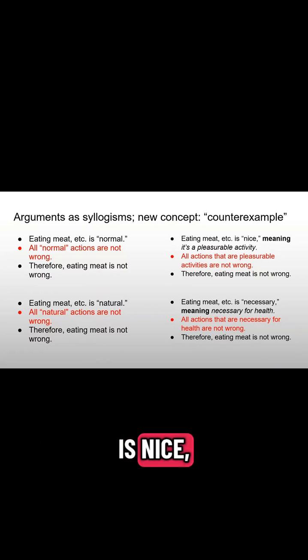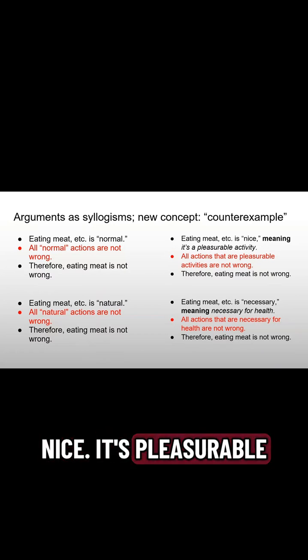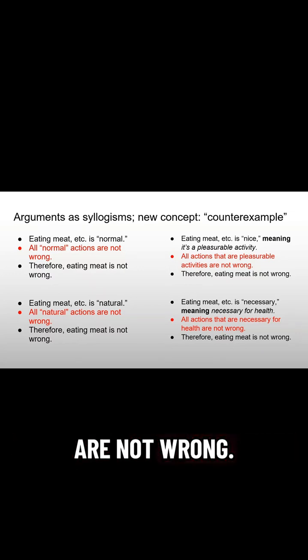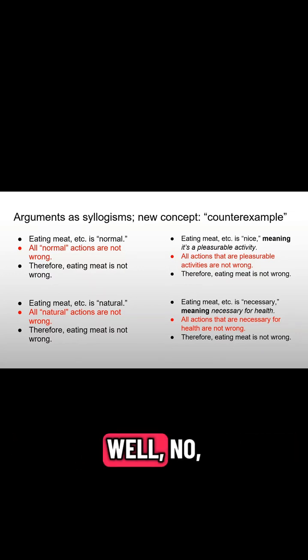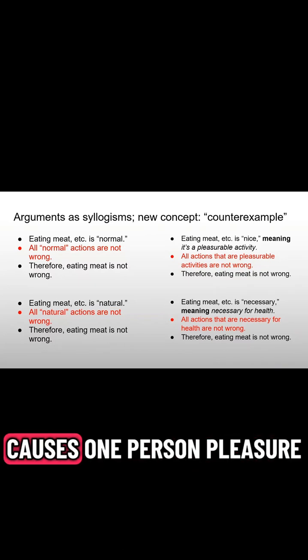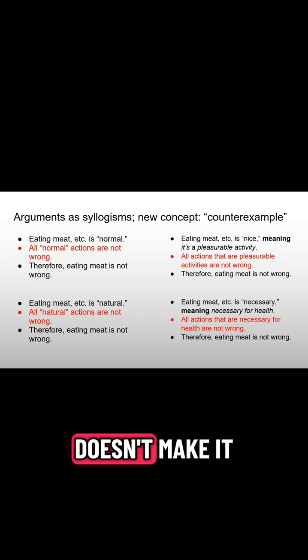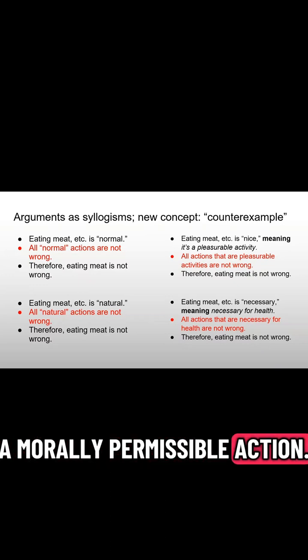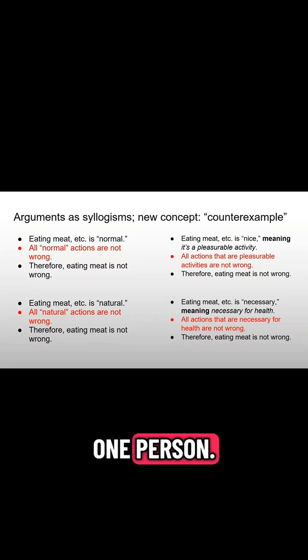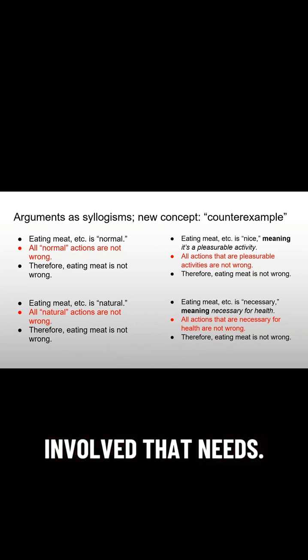All right, eating meat is nice, meaning it tastes nice. It's pleasurable to eat it. All actions that are pleasurable activities are not wrong, so eating meat is not wrong. Well, no. The second premise here is clearly false. Just because something causes one person pleasure doesn't make it a morally permissible action. All sorts of wrong actions produce pleasure for only one person. There's a victim involved that's ignored.